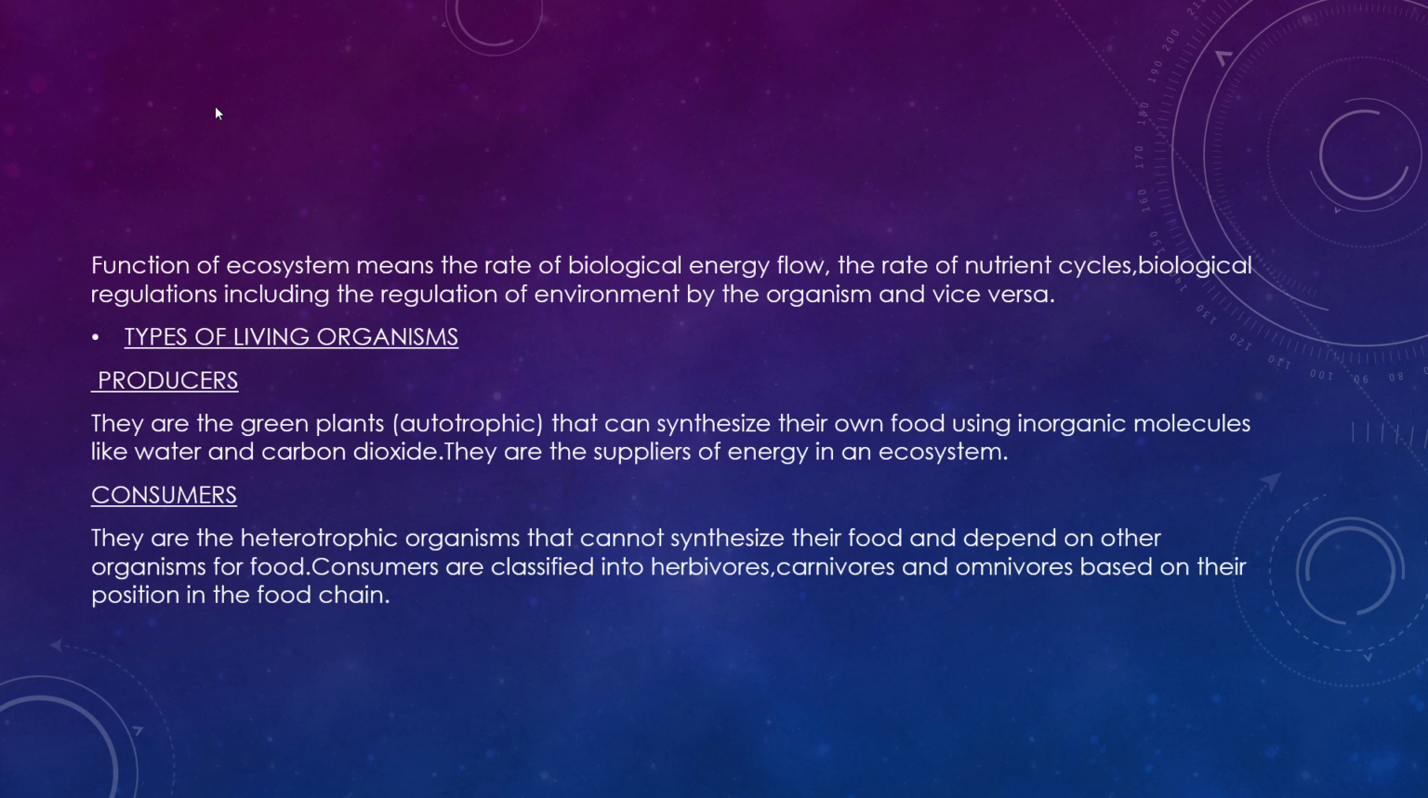We have to study three types of living organisms. They are producers, consumers and decomposers. What are the producers? They are the green plants, which are called autotrophs, which can synthesize their own food using water, carbon dioxide and light, that is sunlight, and they do the process of photosynthesis, and they are the suppliers of energy in an ecosystem. Consumers are the heterotrophic organisms which cannot synthesize their own food. So they depend upon other organisms for food.